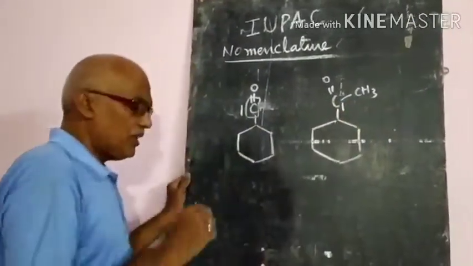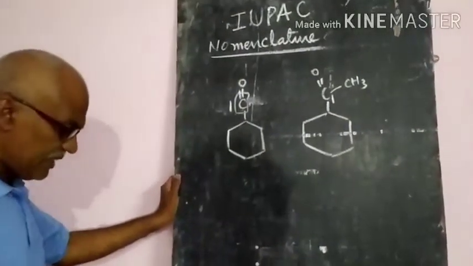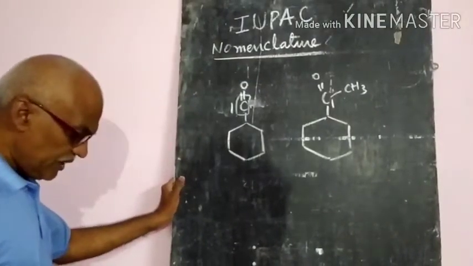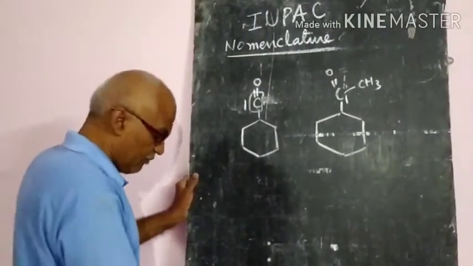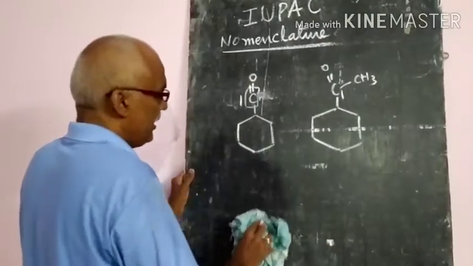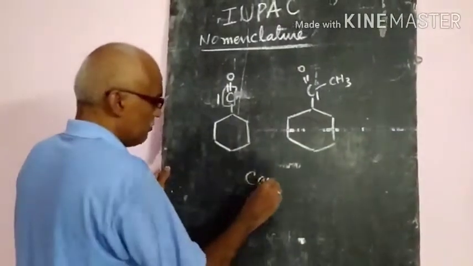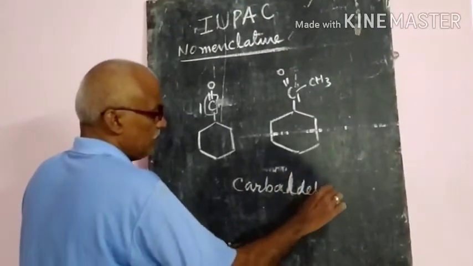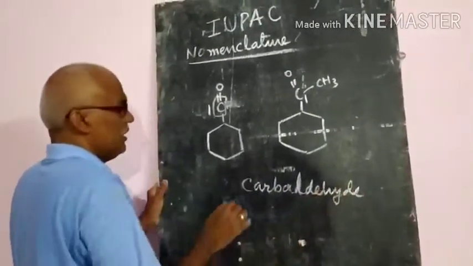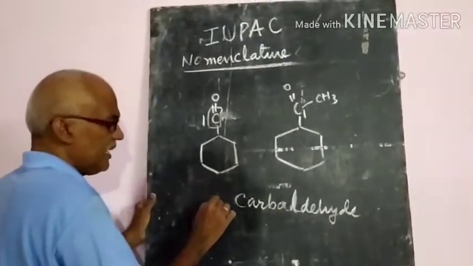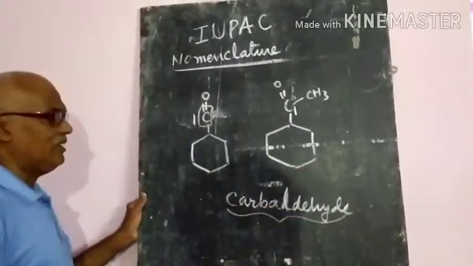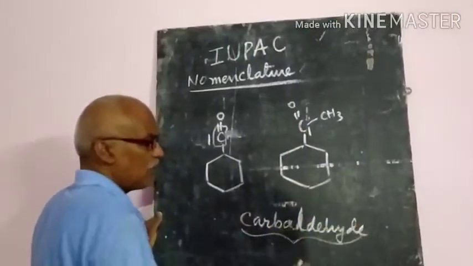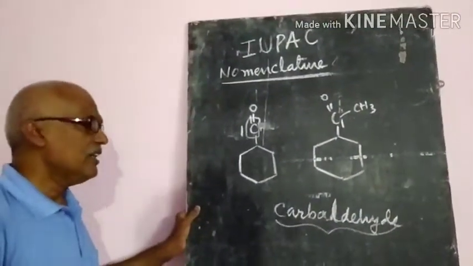Like this we will give the names: cyclohexane, cycloketones, cyclononane, like that. Where the CHO group is attached to the ring, the suffix carbaldehyde is used. That word we have to accept. That means the name will be given as cyclohexane carbaldehyde, or the cycloketone carbaldehyde. So like that we will give the name.